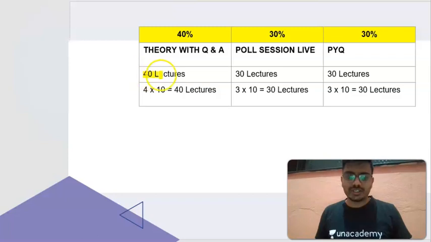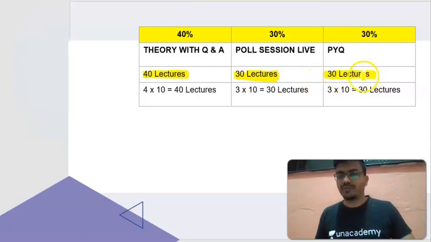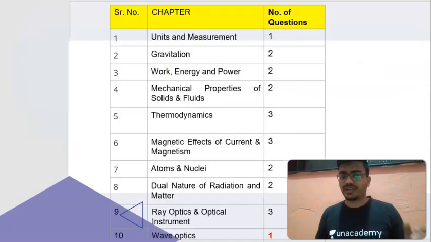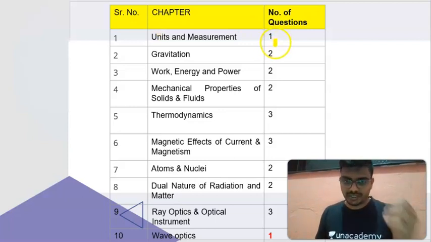Here 40 lectures for the theory, 30 lectures for the poll sessions on the respective theory, and 30 lectures for the PYQ. I'm going to cover 10 chapters here, 5 chapters from class 11 and 5 chapters from class 12. On this slide you can find the 5 chapters from class 11. The very first and very important chapter is units and measurement, from which you will always get 1 to 2 questions in the NEET exam.